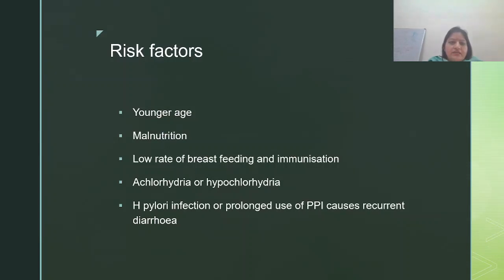Now, the next slide says, what are the risk factors, or what are the groups which are more vulnerable to develop this acute watery diarrhea and its severe complications? These groups are the younger age group, that is infants less than 2 years of age, and malnourished children. Those who already have malnutrition become prey to infections more readily.